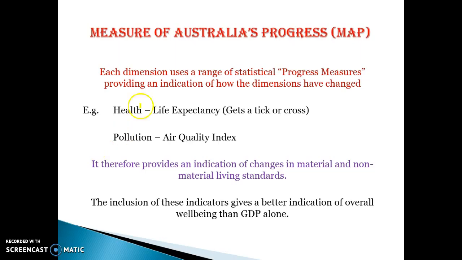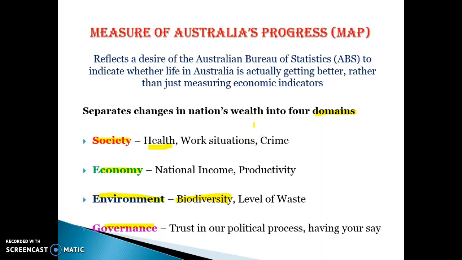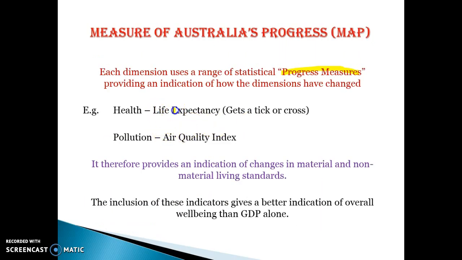Okay, so each domain uses a range of statistical measures to see whether we're making progress in each of those 4 domains. Within each domain, there are lots of different dimensions, and so within the first one, which is society, we'd measure health based on life expectancy. Within environment, we'd be measuring pollution based on air quality. And again, we're trying to get a more overall indication of whether material and non-material living standards are improving within society. So the inclusion of these indicators gives a better indication of overall well-being.